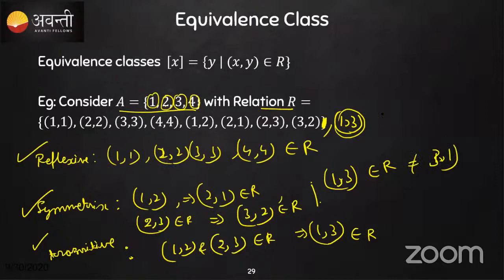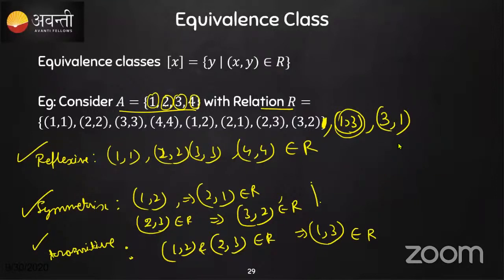So still it is not an equivalence relation, so I'll add (3, 1) in order to make it symmetric. In order to make it symmetric, I added (3, 1). So is it an equivalence relation now? Yes, many are telling yes.